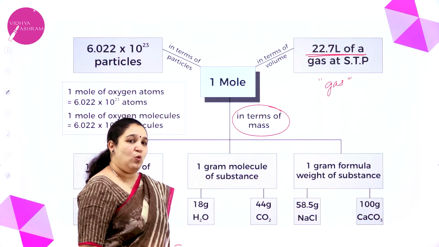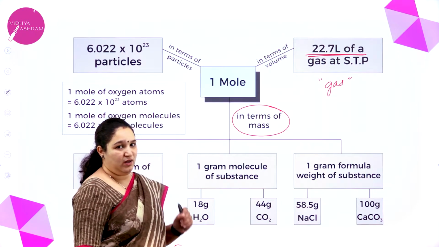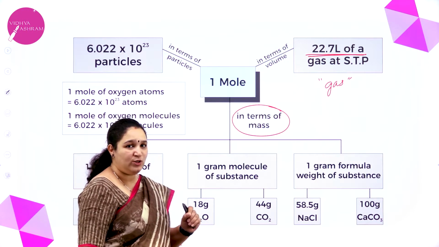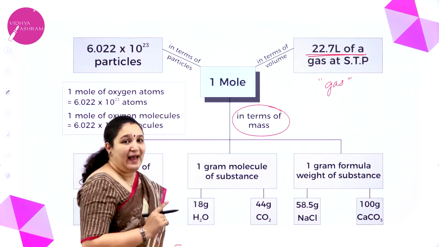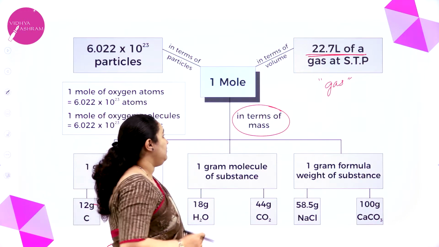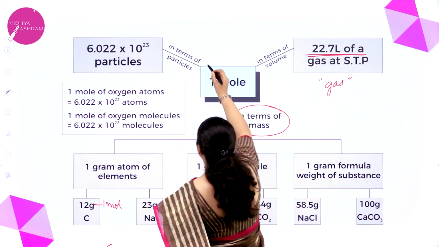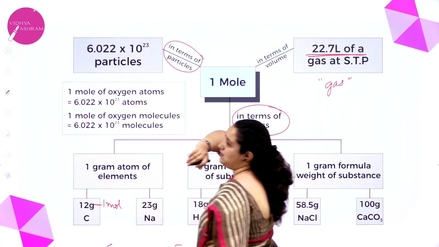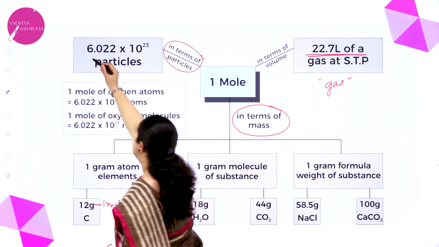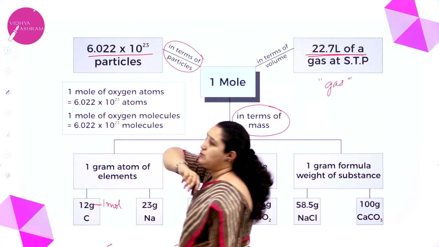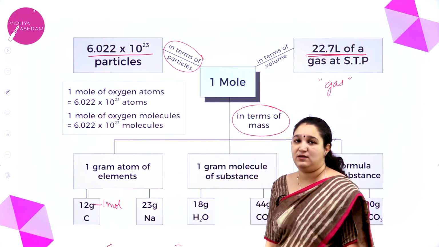So, 1 mole in terms of volume applies only when it is a gas, at STP. Next, in terms of particles, 1 mole of a substance contains how many particles? It contains 6.022 × 10^23 particles.